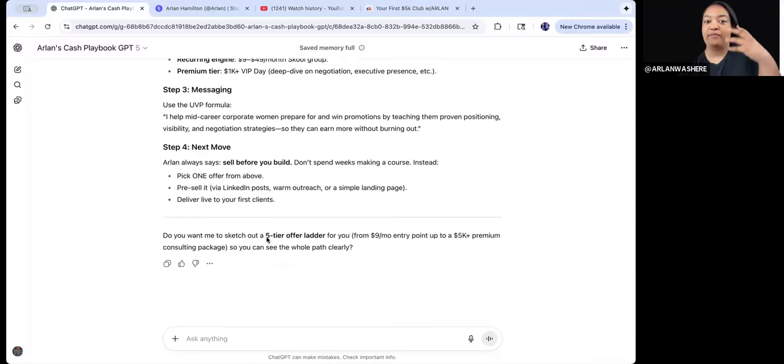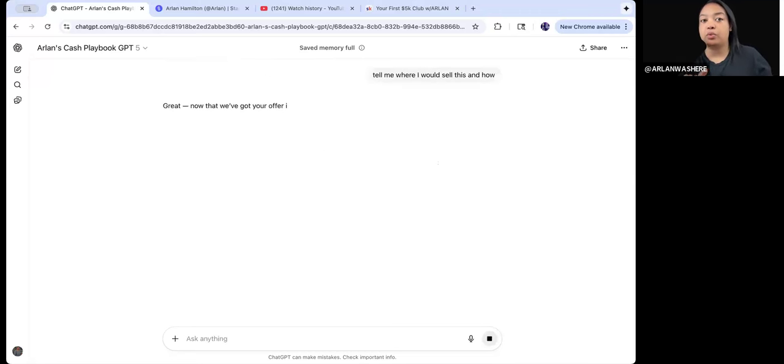And then you could say, 5-tier offer ladder, I want that. Or you could say, tell me where I would sell this and how. Because I don't know. Maybe I don't know how to do that.